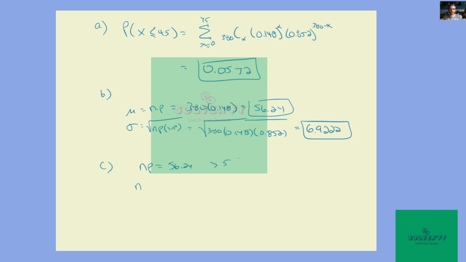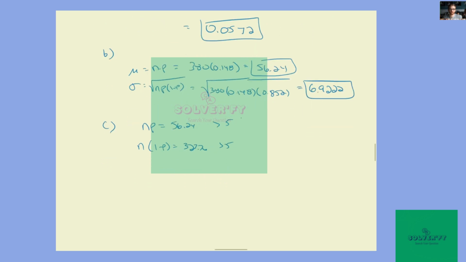And n times 1 minus p is going to be 380 times 0.852, and that's 323.76, and that's greater than 5. Sometimes you use 10 for that, but they would both check for that as well. So the normal distribution is appropriate.